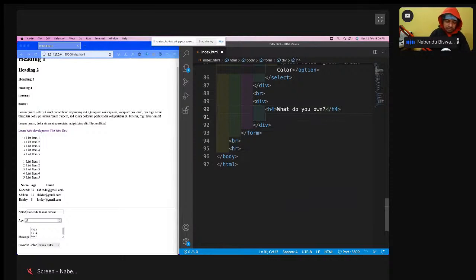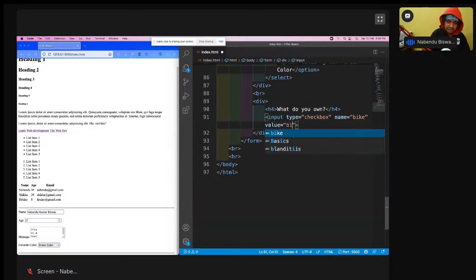Okay, H4. Then input type is not text, type is checkbox, and name is bike. Name is bike. Value is bike.